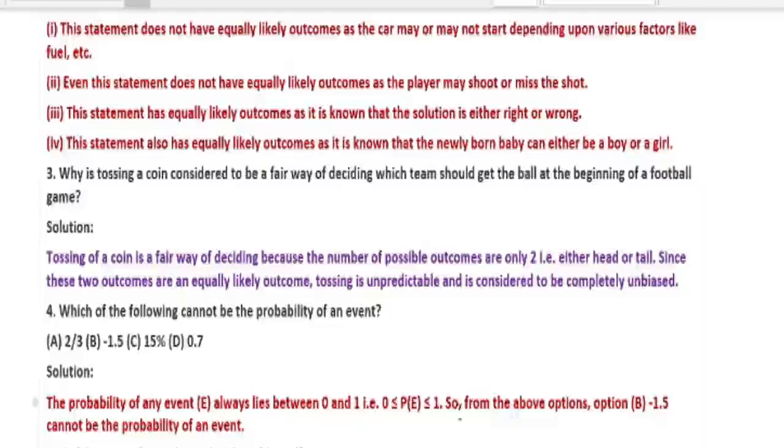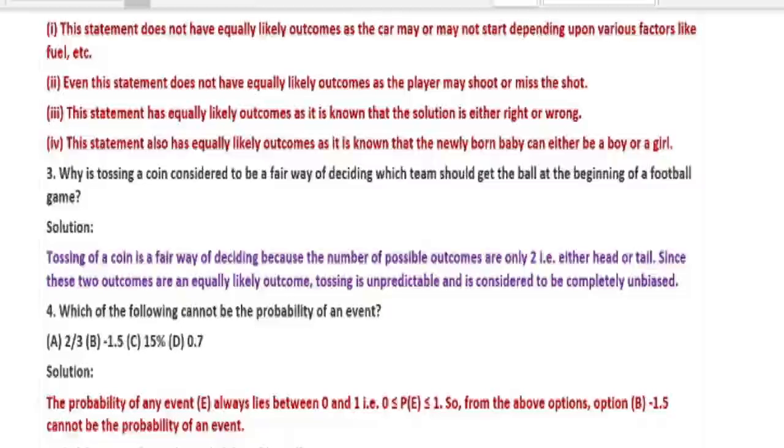So from the above options, option B, minus 1.5, cannot be the probability of an event. Probability of an event cannot be negative. It is always positive and lies between 0 and 1. So minus 1.5 cannot be the probability of the given event.